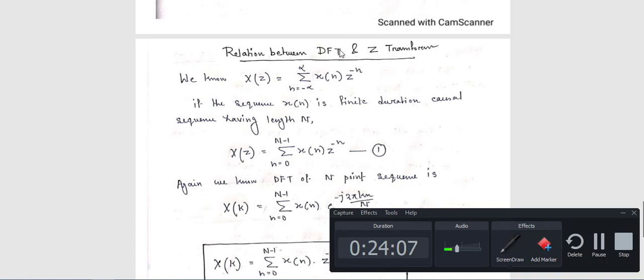That means you can say DFT is the extension of DTFT, where in case of DFT both time and frequency are discrete in nature.